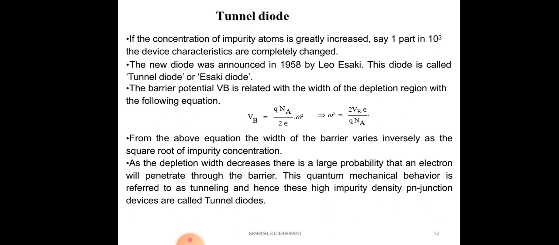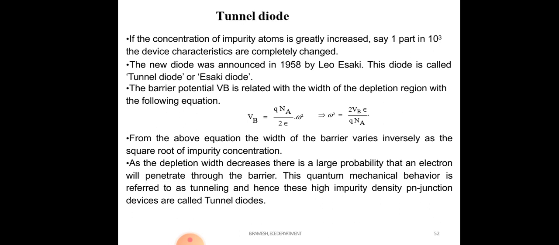That's why we call it a tunnel diode. Another name for the tunnel diode is the Esaki diode. This diode was invented in the year 1958 by Leo Esaki. So this diode is called the tunnel diode or Esaki diode.